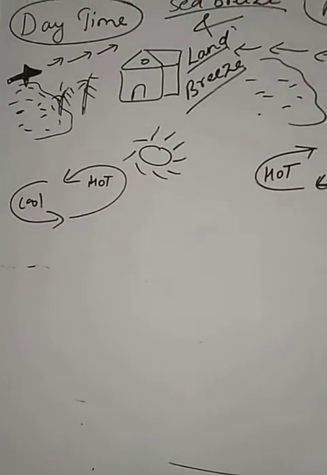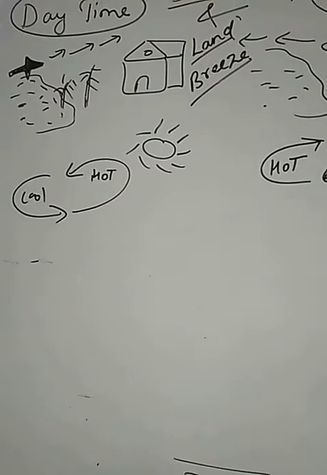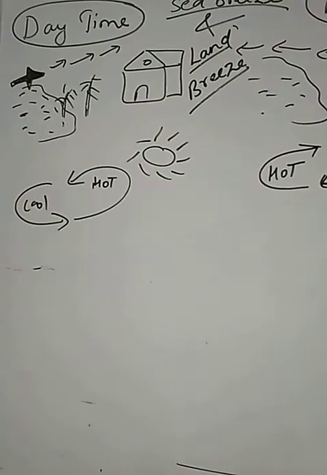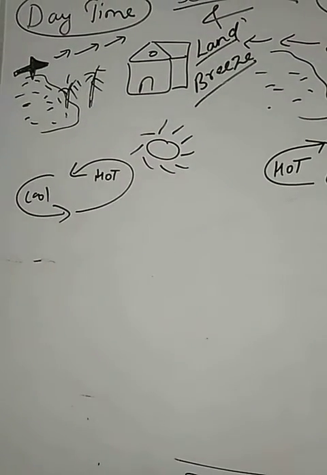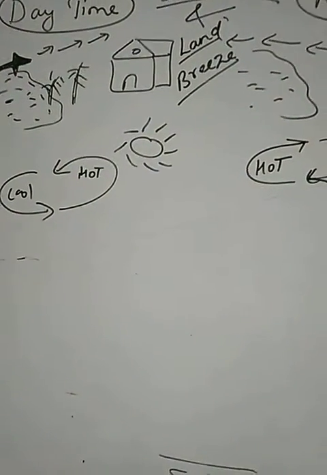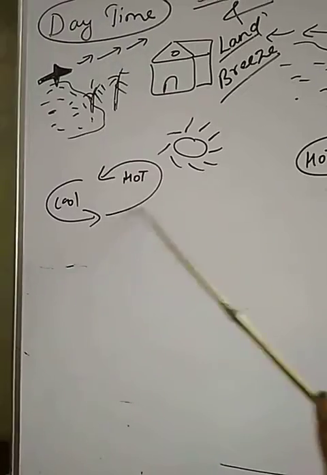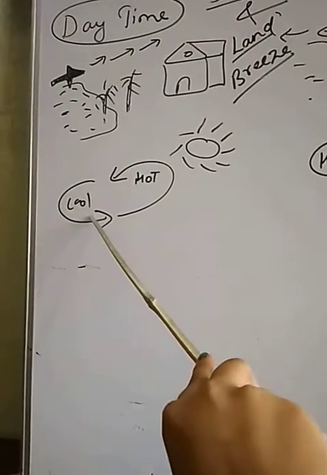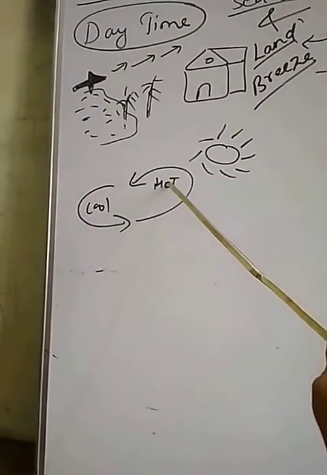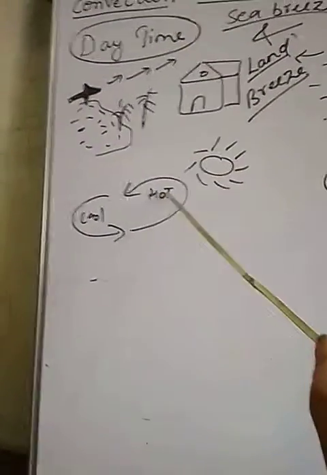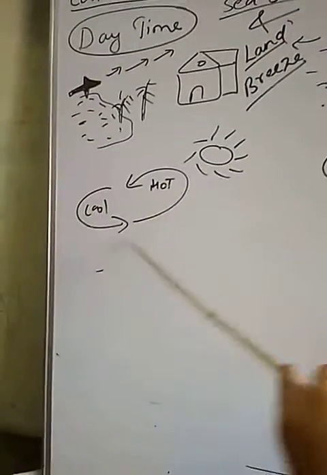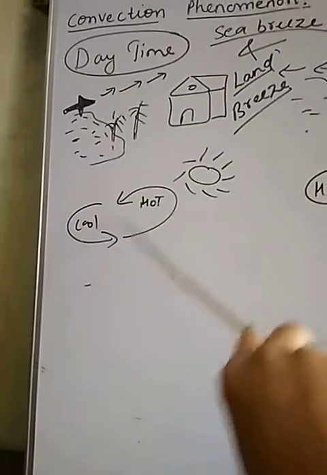And the air from the sea is called sea breeze. Clear? To receive the cooler sea breezes, the windows of the houses in the coastal areas are made to face the sea. See the simple cycle: the hotter air moves toward the sea, and the cooler air moves towards the land to take the place of the lighter or warmer air. This is the circulation between the cooler air and the warmer air.